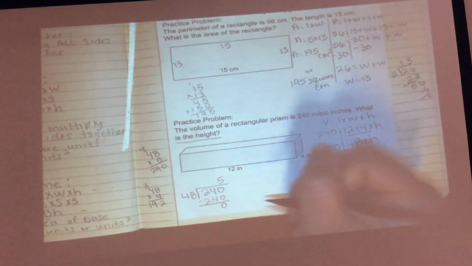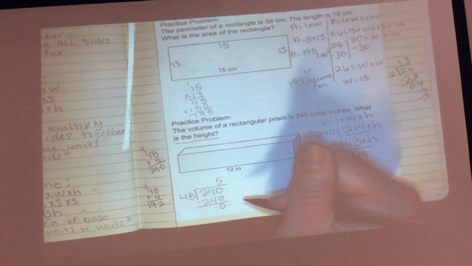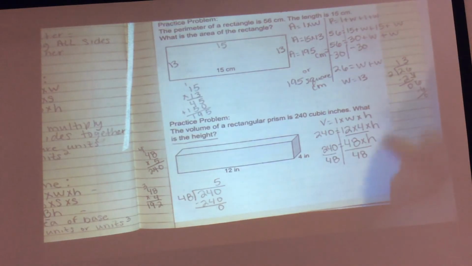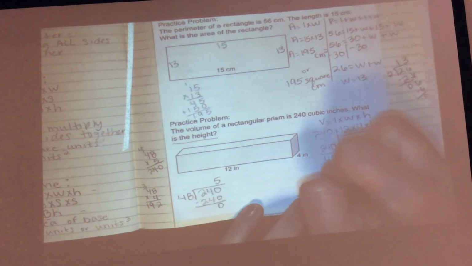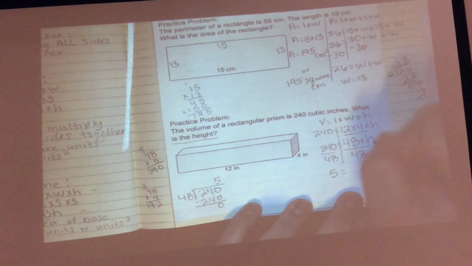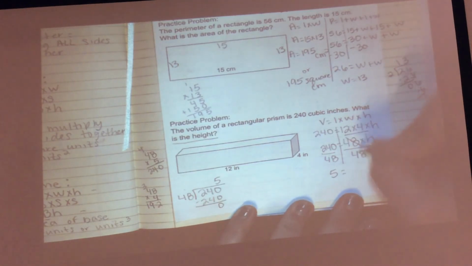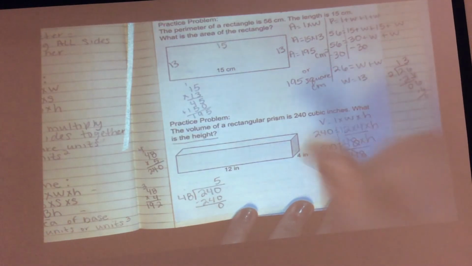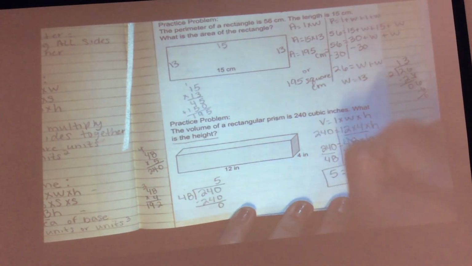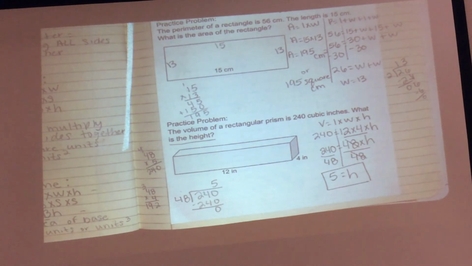Do I have a remainder? No. Do I have anything else to bring down? No. So my answer is 5. So H equals 5. You know how you could check yourself? Multiply. You could plug this in for H, right? You could do 12 times 4 times 5, and then you should get 240.